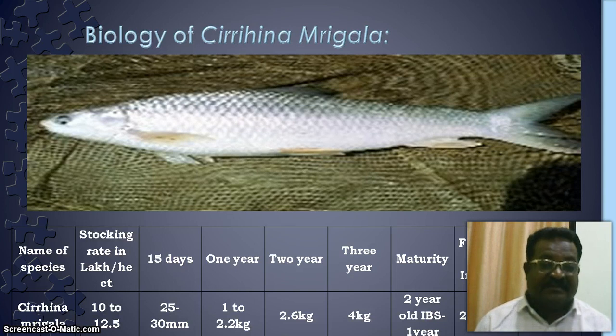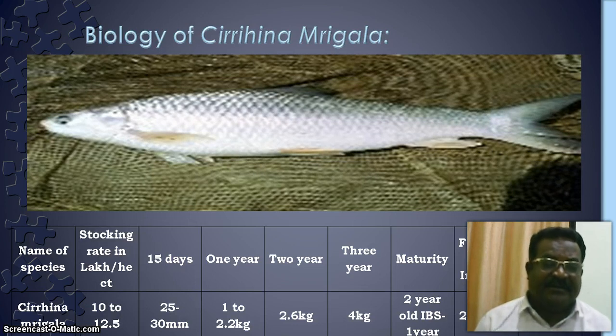So 2,16,000 eggs they are laying at one time. That is the fecundity rate of the species Cirrhinus mrigala. And 147 eggs per gram body weight of the fish, that is nothing but, in 1 gram of ovary, it has 147 eggs in the ovary of the Cirrhinus mrigala.